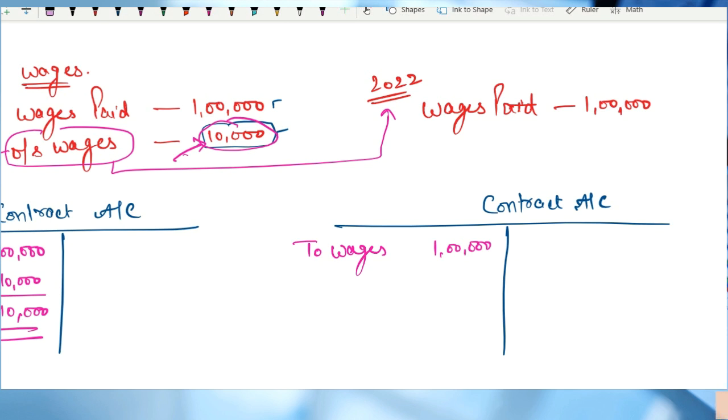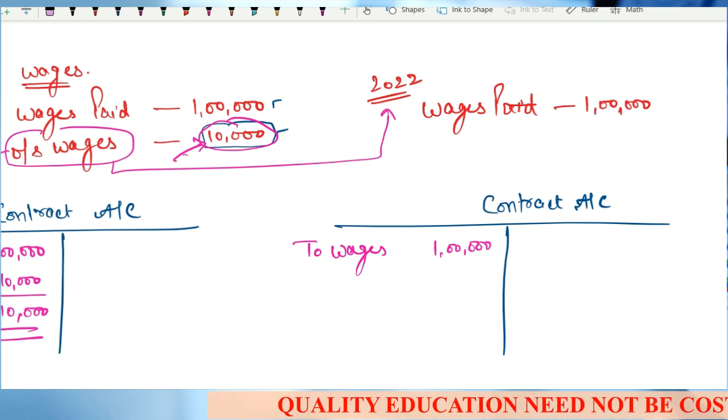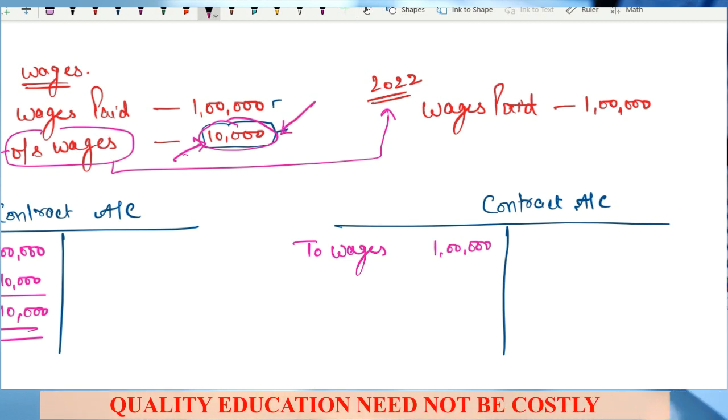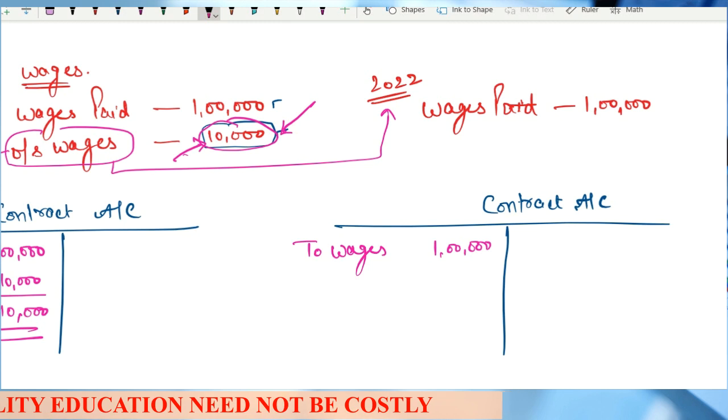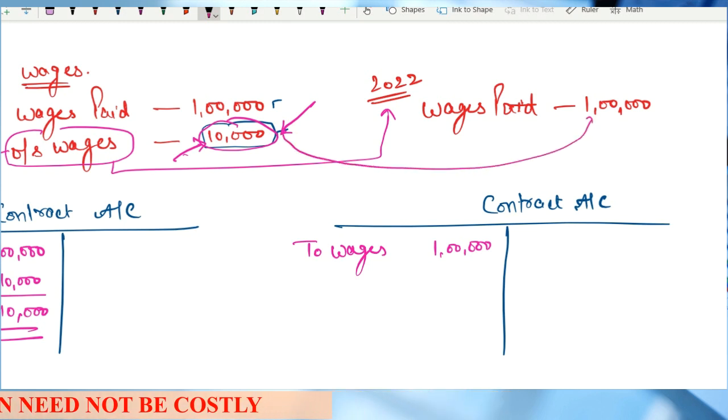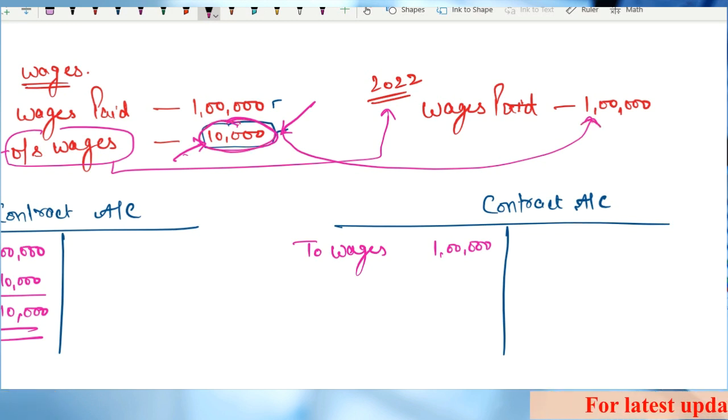Are you getting some point out of it? Sir, my point is very simple. The wages which are outstanding 10,000 in 2021, I must have paid here in 2022. There are no outstanding wages in 2022. That means I have paid this 10,000 rupees in 2022 and it is included in this 1 lakh rupees.